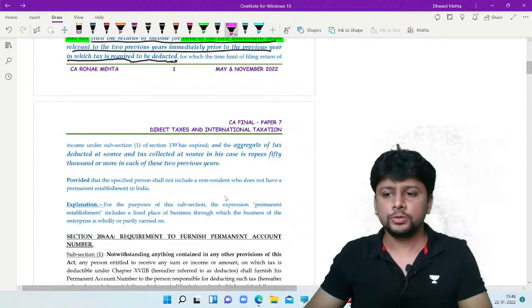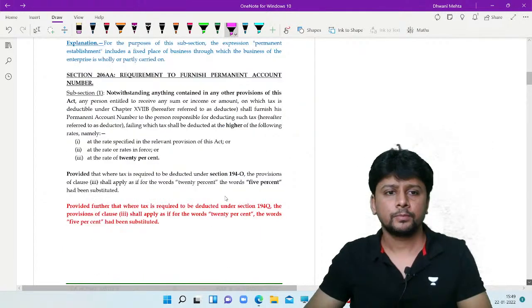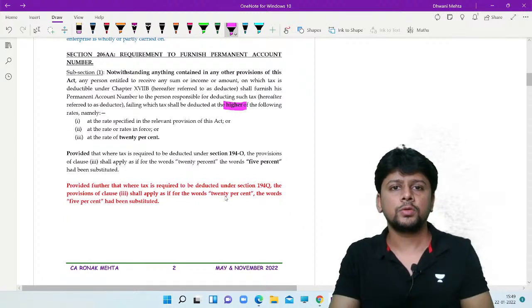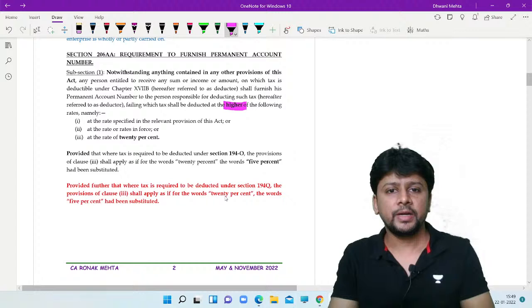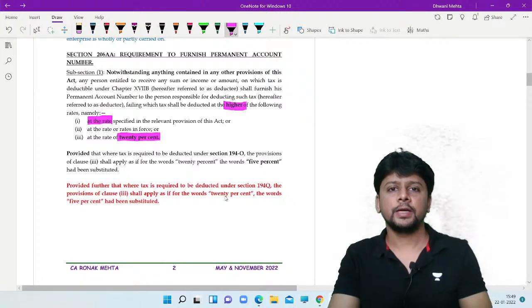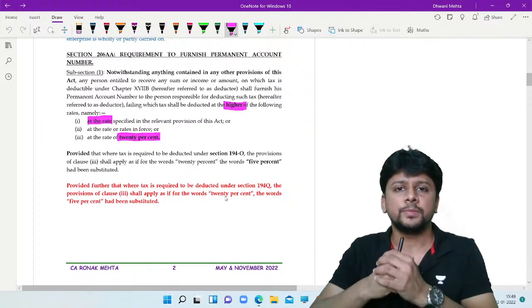What does 206AA say? 206AA says that if you don't submit your permanent account number, your tax will be deducted at the rate given in the section or 20%, whichever is higher. So what if there are these two type of defaults made?